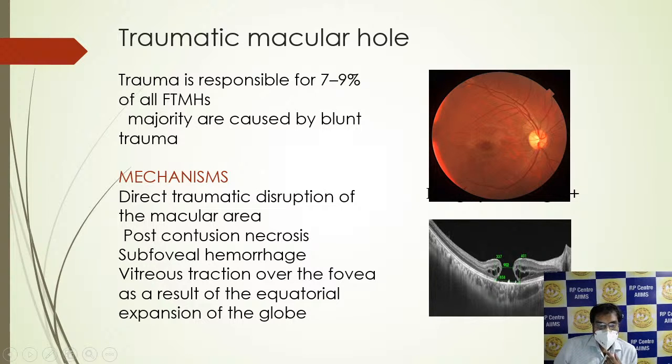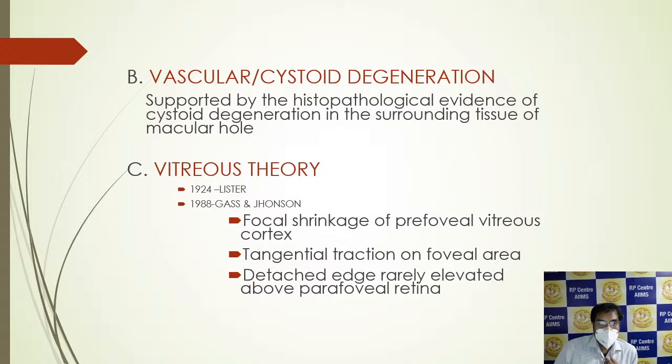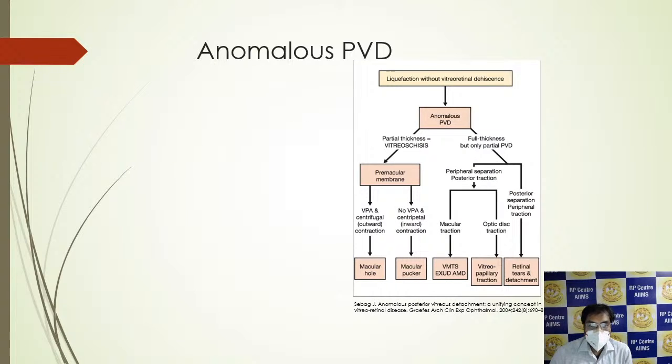There is a vitreous traction over the fovea as a result of the equatorial expansion of the globe. The second theory was the vascular or the cystoid degeneration theory, supported by the histopathological evidence of cystoid degeneration in the surrounding tissue of the macular hole. And the third theory was the vitreous theory, given by Lister and modified by Gass and Johnson. There is a focal shrinkage of the perifoveal vitreous cortex. There is a tangential traction on the foveal area, and the detached edge is rarely elevated above the parafoveal retina.